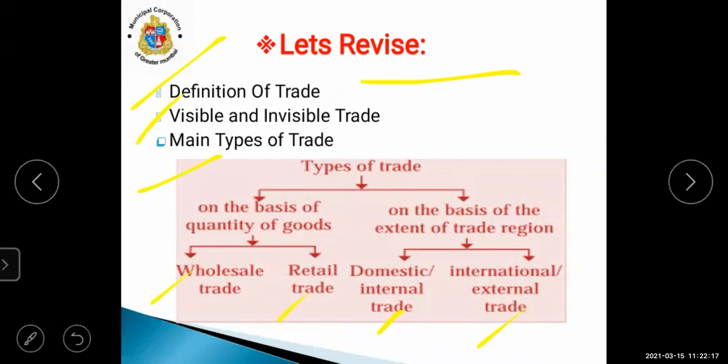Visible means things which we can see and hold in our hand; that is visible trade. Invisible trade means exchanging services, for example doctors, teachers, lawyers. And these are the main types of trade: wholesale, retail, domestic, international.